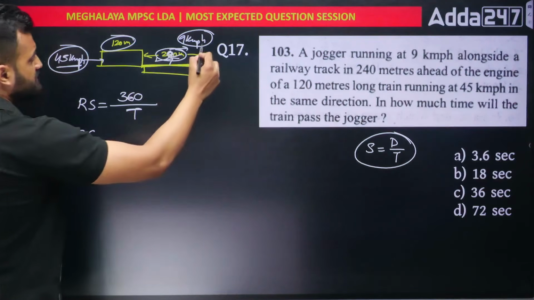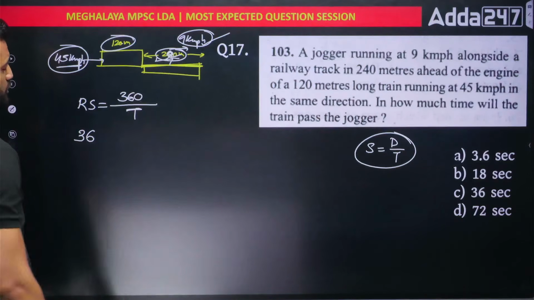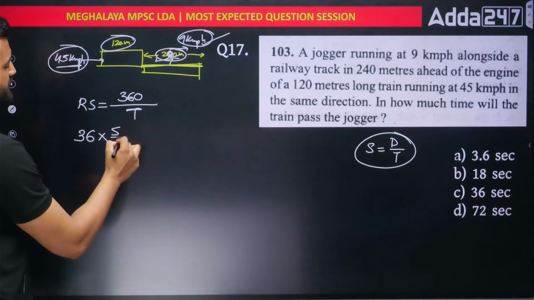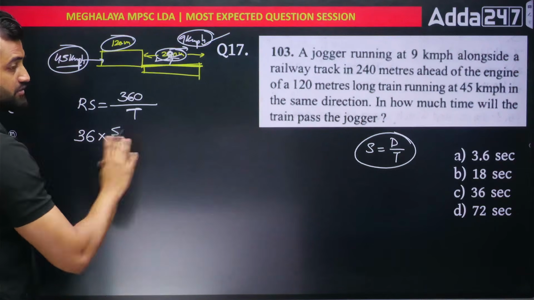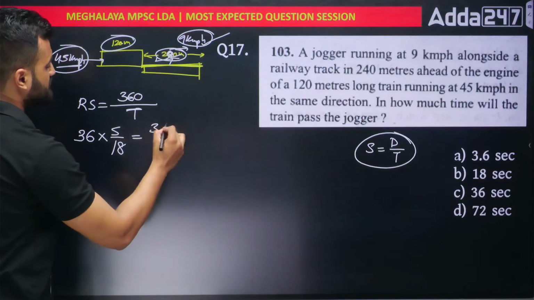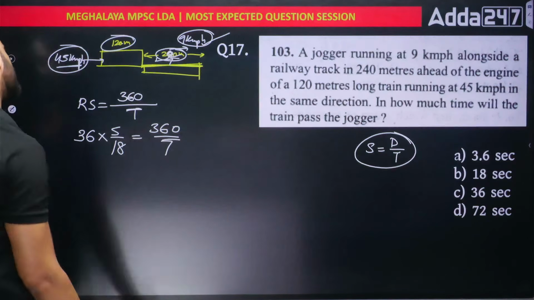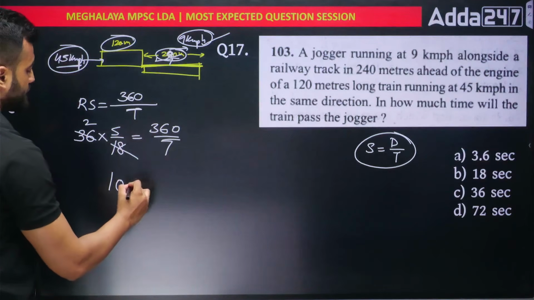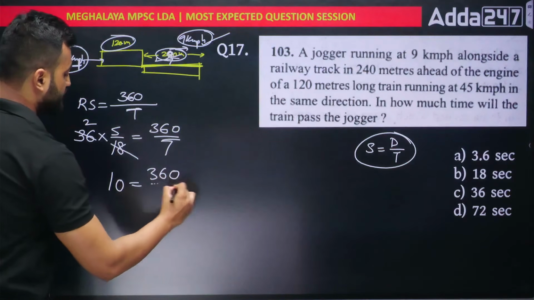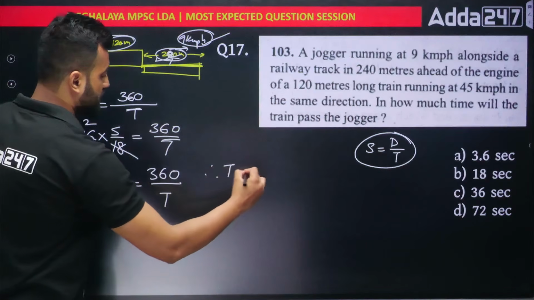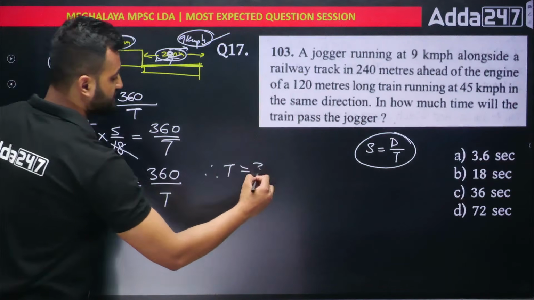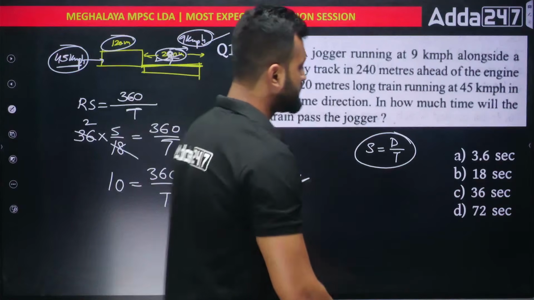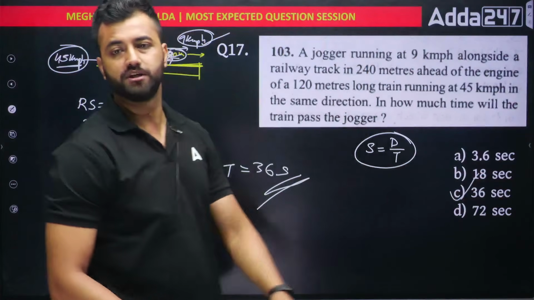But I have to convert this kilometer per hour into meter per second. How to do that? Just multiply by 5 by 18. This turns into meter per second and is equal to 360 by the time. Solve this: 18 2s are 36, so 2 into 5 is 10, equal to 360 divided by the time. So the time is 360 divided by 10, which is 36 seconds. Option C is the right answer.